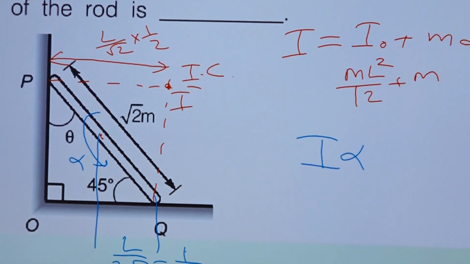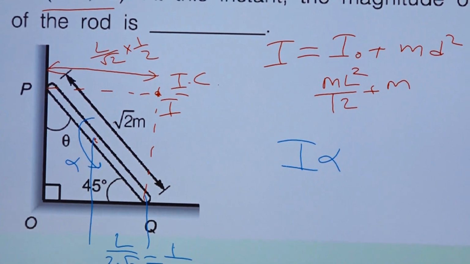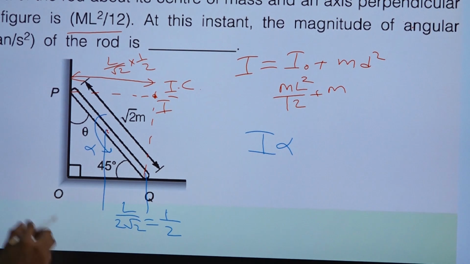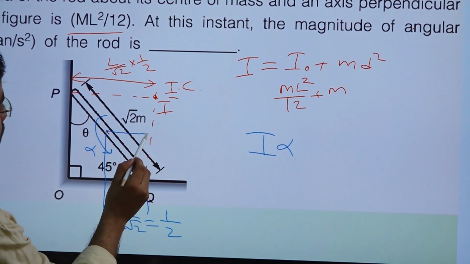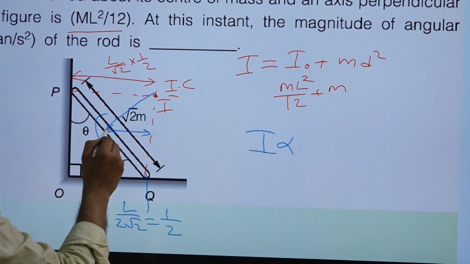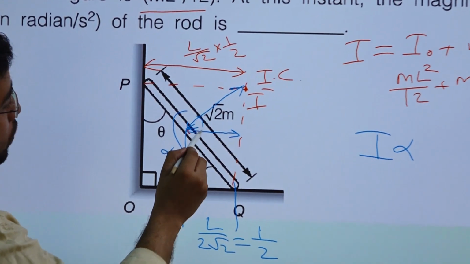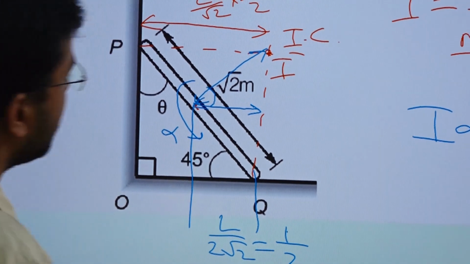I we already found from there, and d is 1 by 2. Wait, actually we have to find this distance. This distance is 1 by 2, so we need to find from here to here. This angle is 45 again.